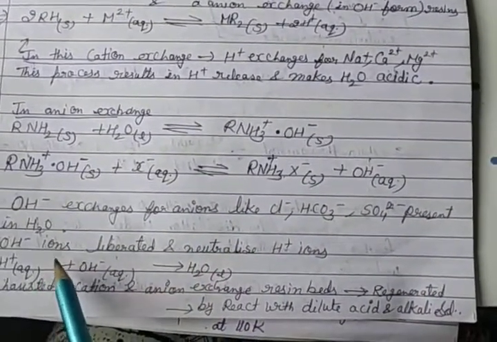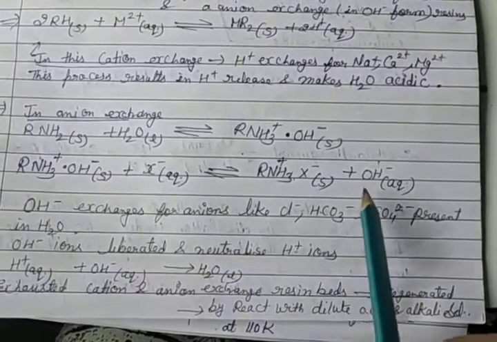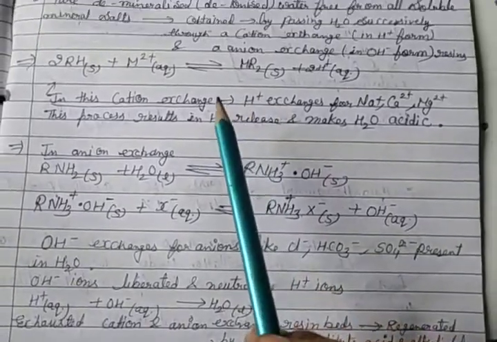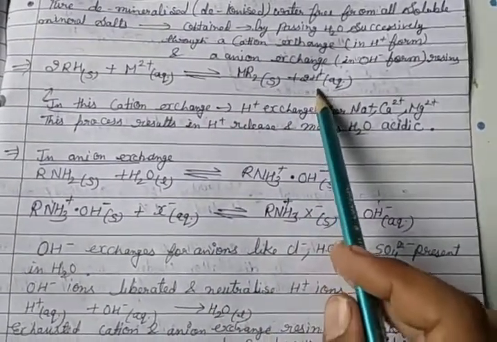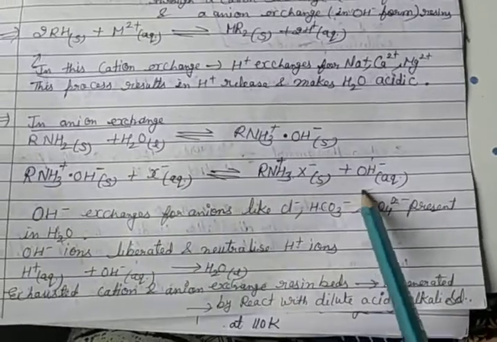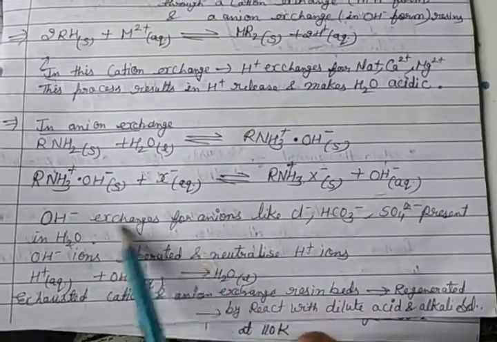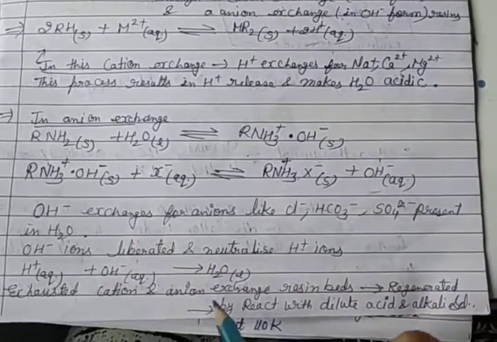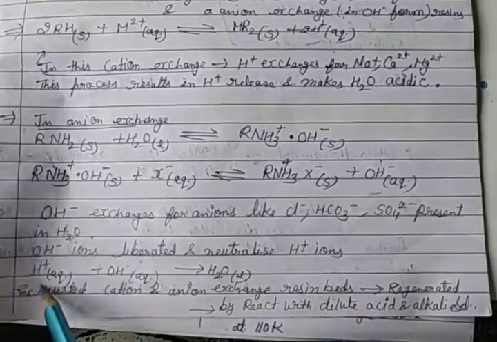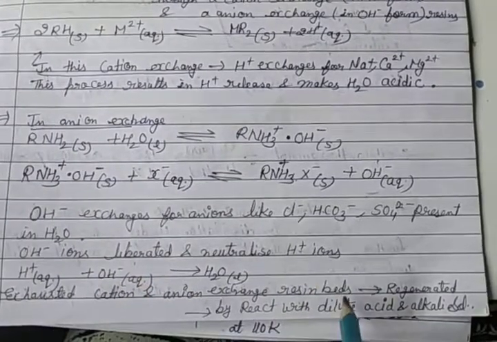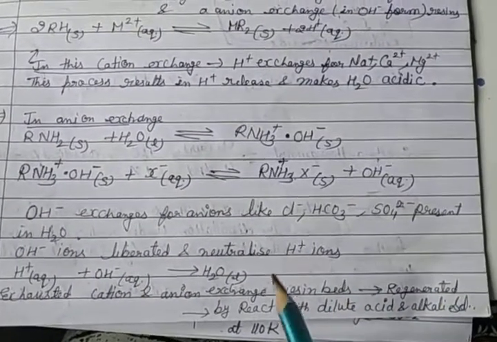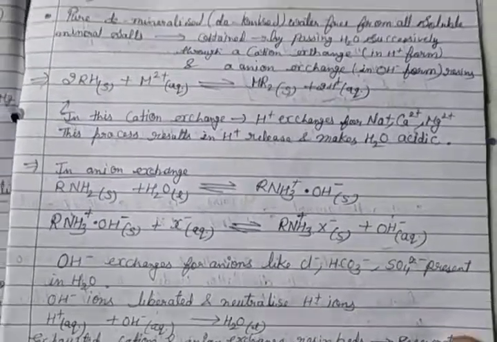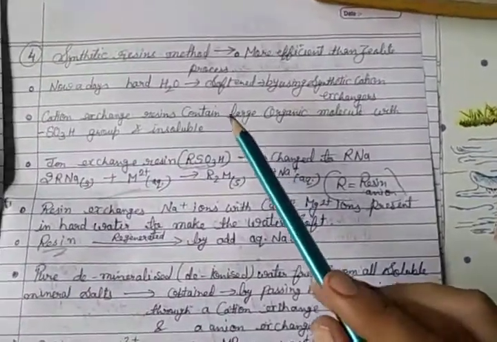So the OH- ions liberated neutralize the H+ ions. The H+ from the first reaction, the cation exchange, and the OH- from the anion exchange react again and neutralize, and then water is formed. The exhausted cation and anion exchange resin beds are regenerated by reacting with dilute acid and alkali solution. So you got it.